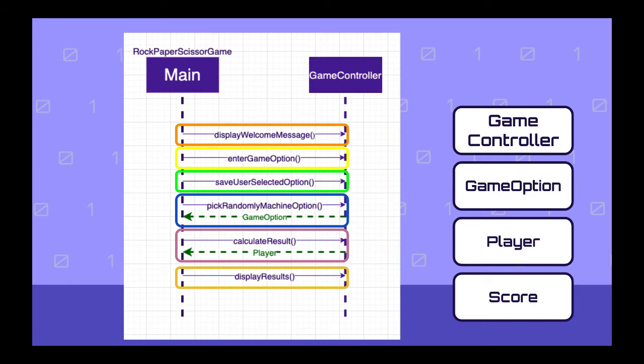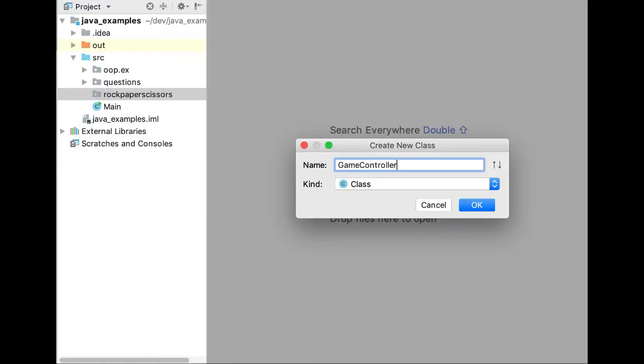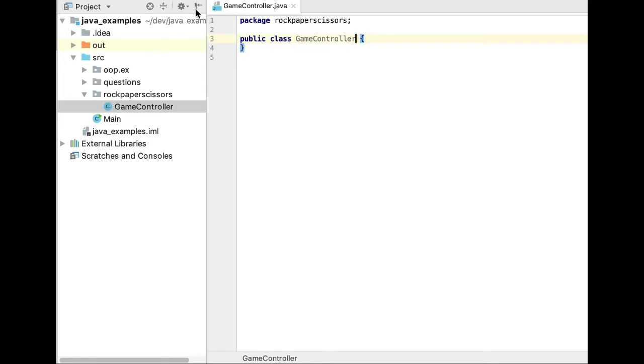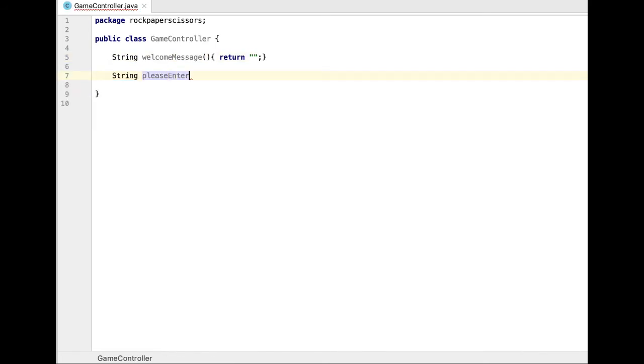Perfect, so let's start creating the skeleton for our program. Let's start with the most important class, the GameController. So I will create a class called GameController, and I'm going to add all the methods that we mentioned earlier. First, a method that will return the welcome message. Then another method that returns the message that should be displayed to request the user to enter an option. So I'm going to call this method pleaseEnterOptionMessage. Then another method that will save the option selected by the user.